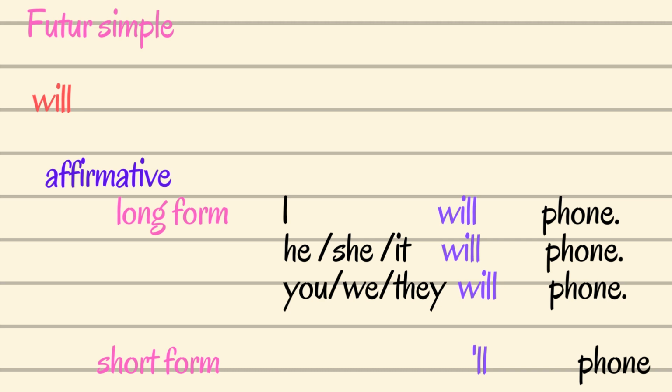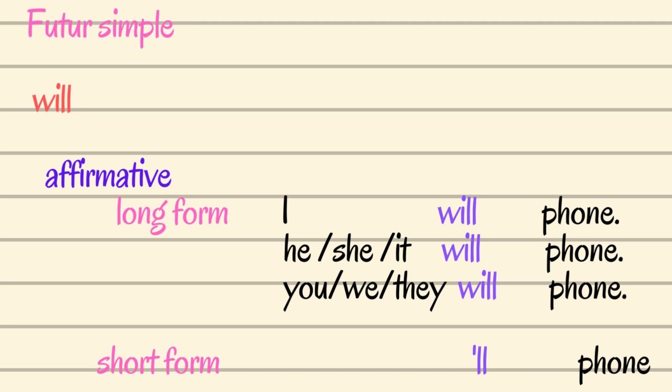When it comes to short form, we will put just apostrophe double L. So I'll, I'll phone. He'll phone. So just like we did with the long form, we are just going to omit the WI.